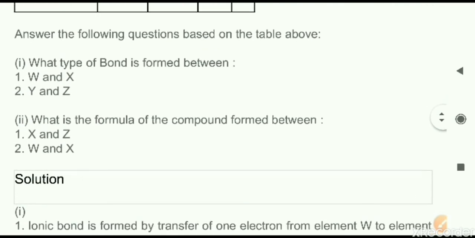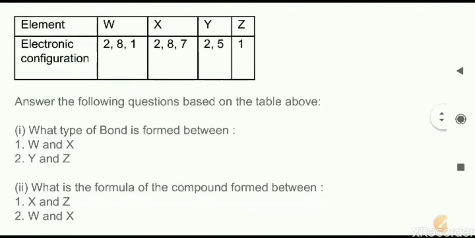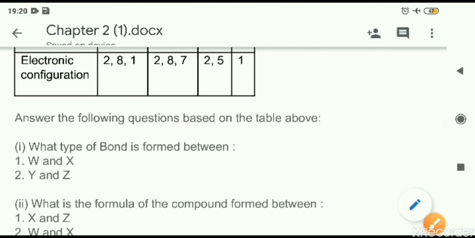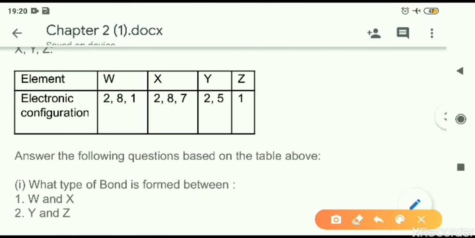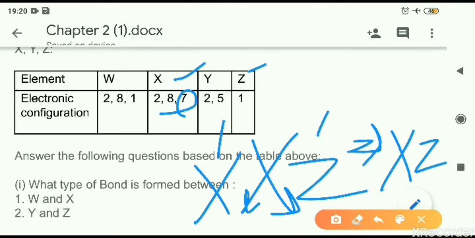Next, now what is the formula of the compound formed between X and Z, and W and X? So now the formula you have to tell. Formula we can find out based on the valency here. Formula first part there was X and Z. This one is the question they are asking. So X is having 7 valence electrons. So X is having valency 1. Next, Z is having only 1 electron. Its valency is also 1. So by transposing we can get the formula as XZ. That is the formula for XZ.